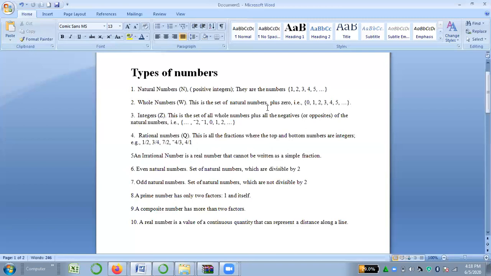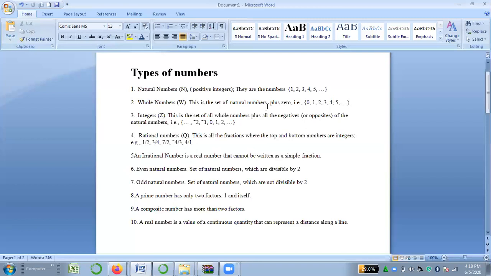And composite numbers have more than two factors, just like 6. 6 has the factors 1, 2 and 3. So 6 is a composite number. Just like that, 12 and so on.